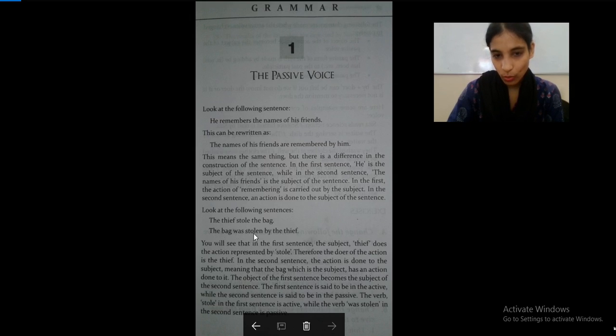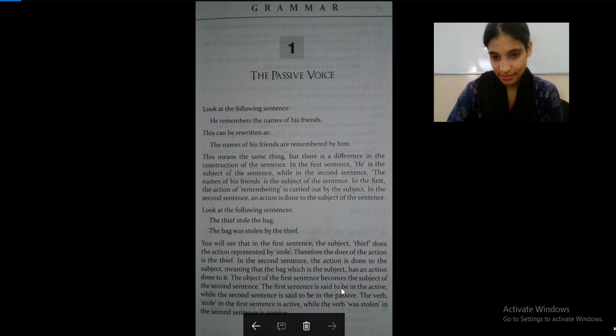So the bag was stolen by the thief. What was stolen by the thief? The bag. So now you may understand. Just a change of subject at the beginning. Here it's the thief who's done the action. Here it is the bag that an action was done on. It's quite easy to understand. The object of the first sentence becomes the subject of the second sentence.